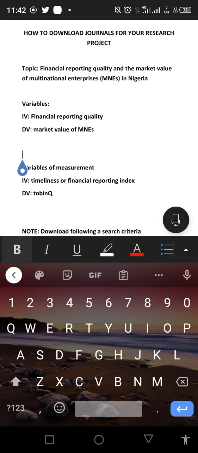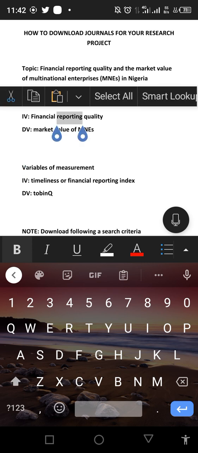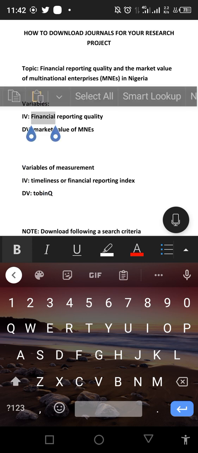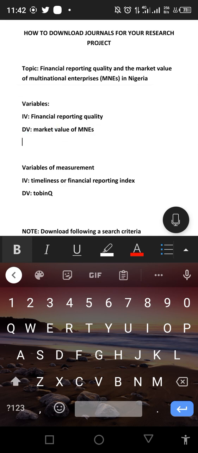Before we move to the next thing, these variables of measurement are the things we are going to write on inside our projects. Remember in our previous video, I said our independent and dependent variables form the basis of our discussion while writing our research project or article. The same is true of the variables of measurement, because while discussing our independent and dependent variables generally, we also talk about our variables of measurement.